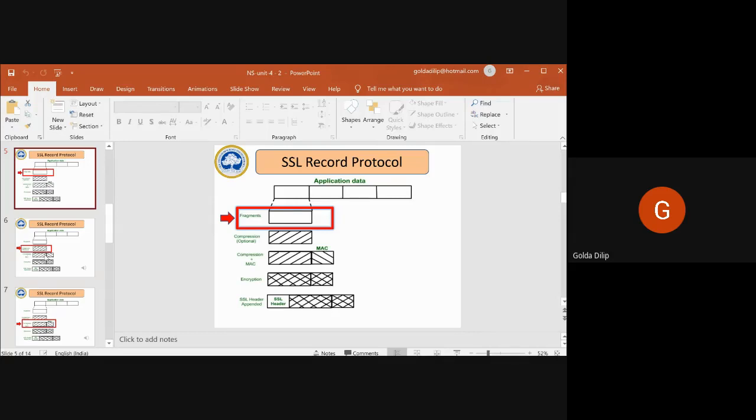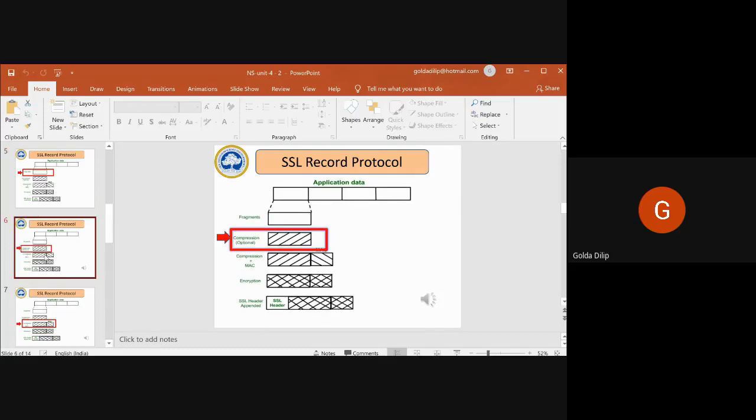As far as the SSL protocol is concerned, it should be within 16 KB. So that's fragmentation, breaking that message into multiple blocks depending upon the size of your application data. Then compression is optional, and it should not result in losing your original data.